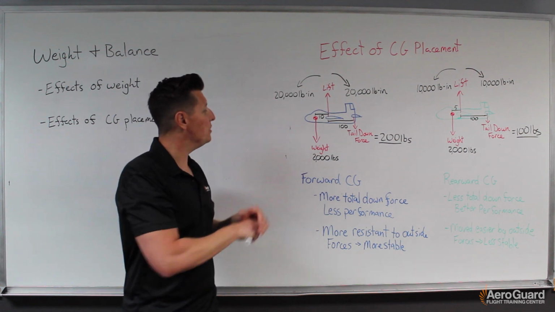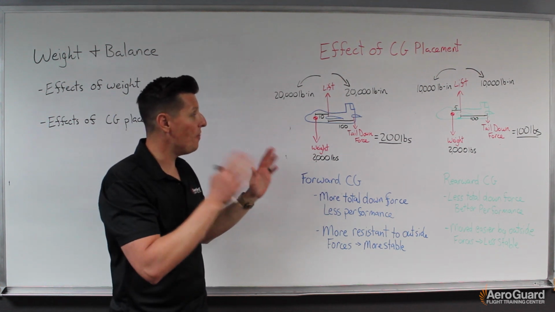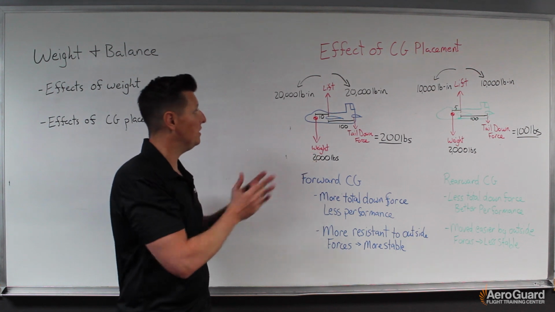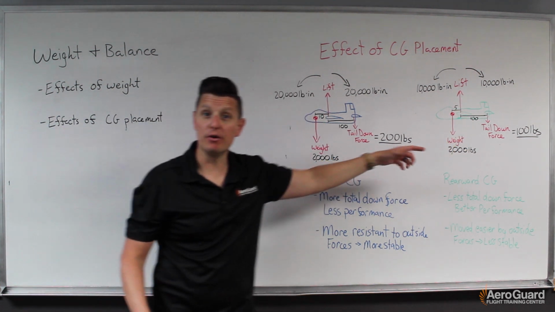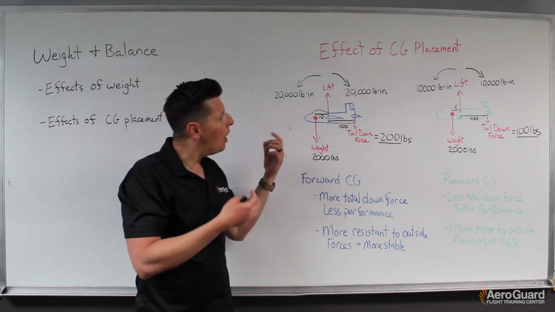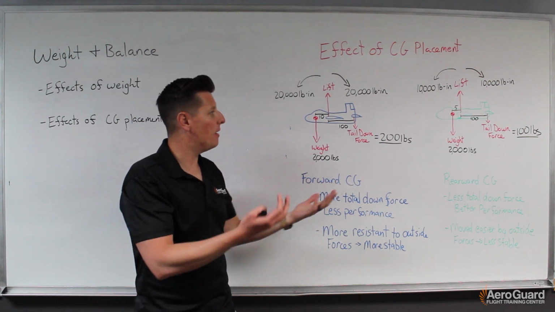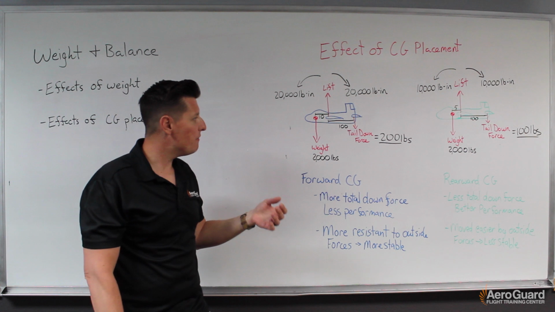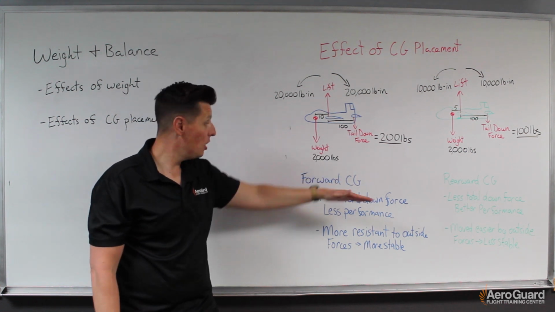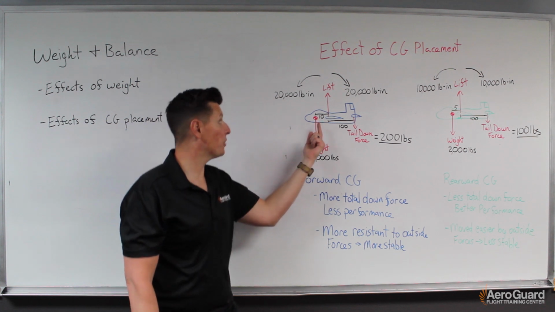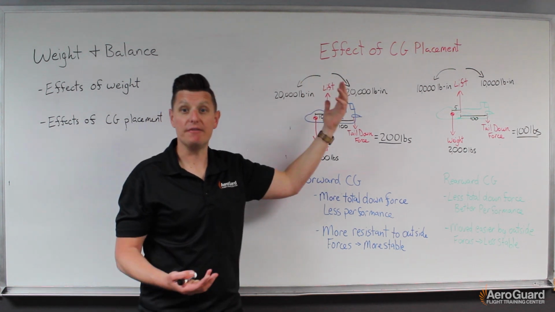Okay, what does that mean? So if we compare these two, there's one thing that I think really quickly stands out, and that is the tail down force is obviously different for each of these aircraft. What does that mean, or how does that affect anything? Well, if we have more tail down force, that means the total down forces are going to be greater, which means we're going to have to produce more total lift.